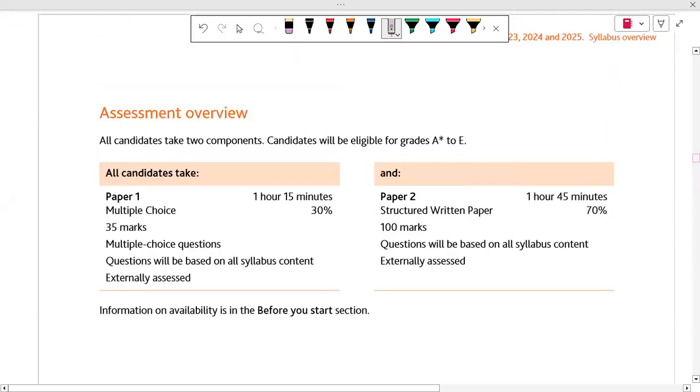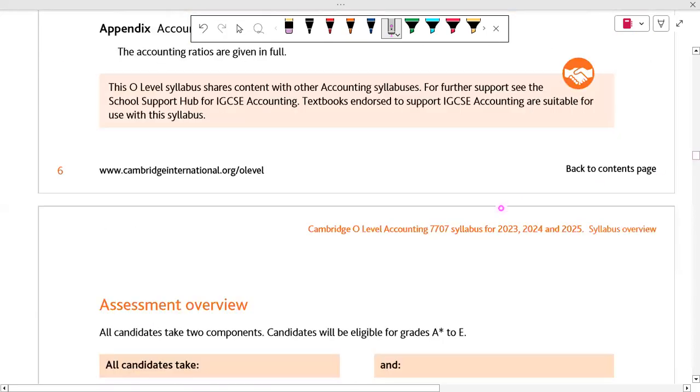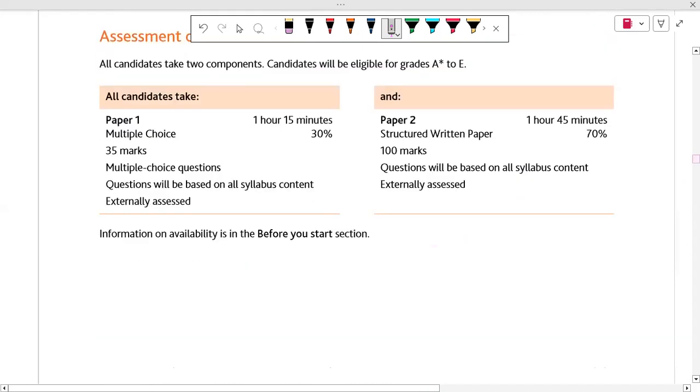First of all, your accounting paper code is 7707 if you are an O-level student. But if you are an IGCSE student, your code is a little bit different. It would be 0450. But if you are appearing in O-level exams, then 7707 is your code. And this is our syllabus for 2023-24, and till 2025 we will use this syllabus.